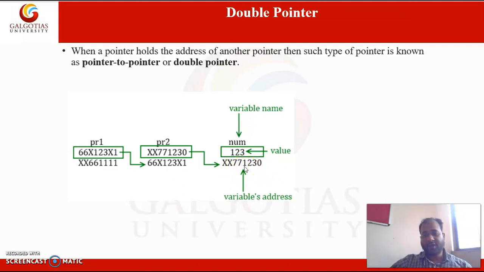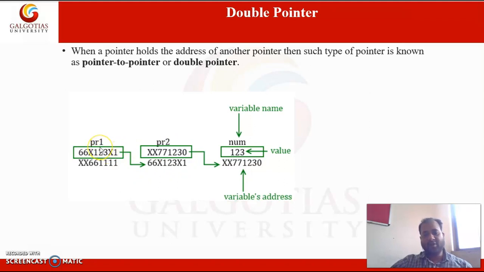This address is stored at PR2. You can see these are same, and PR1 is the double pointer, so it will store the address of this PR2. In this way this is called the double pointer.